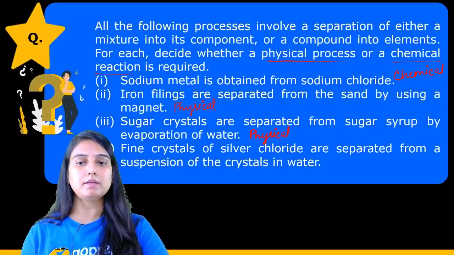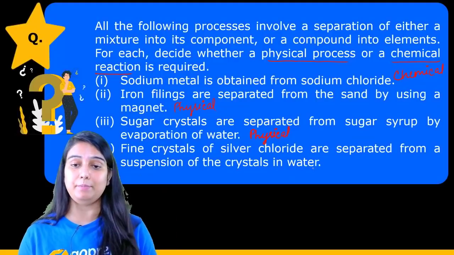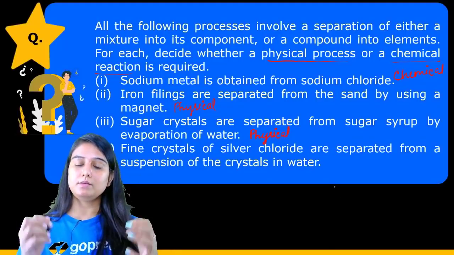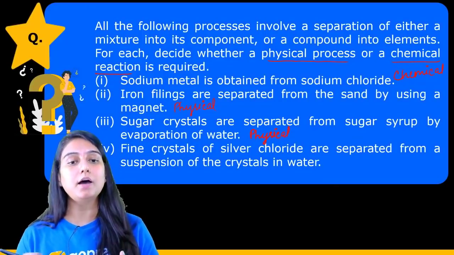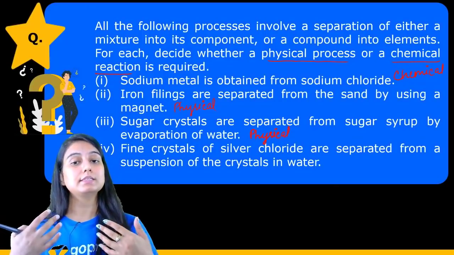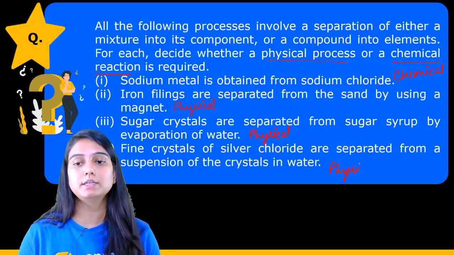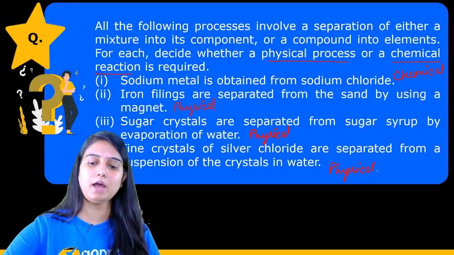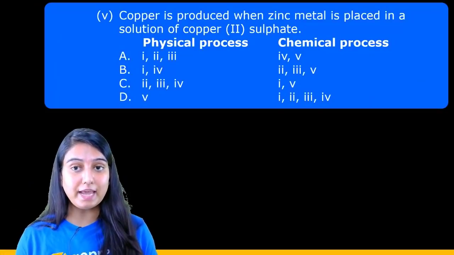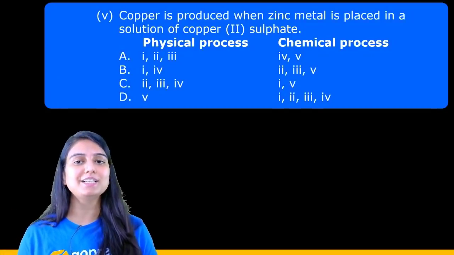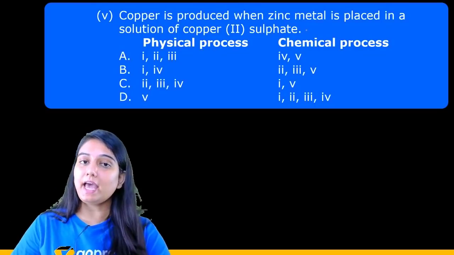Fine crystals of silver chloride are separated from the suspension of the crystals in water. Exactly the same. Initially the product is silver chloride, and after the separation it is silver chloride only. So this is also a physical process. Now, copper is produced when zinc metal is placed in a solution of copper sulphate. Now look children, this is a reaction. What is this here?